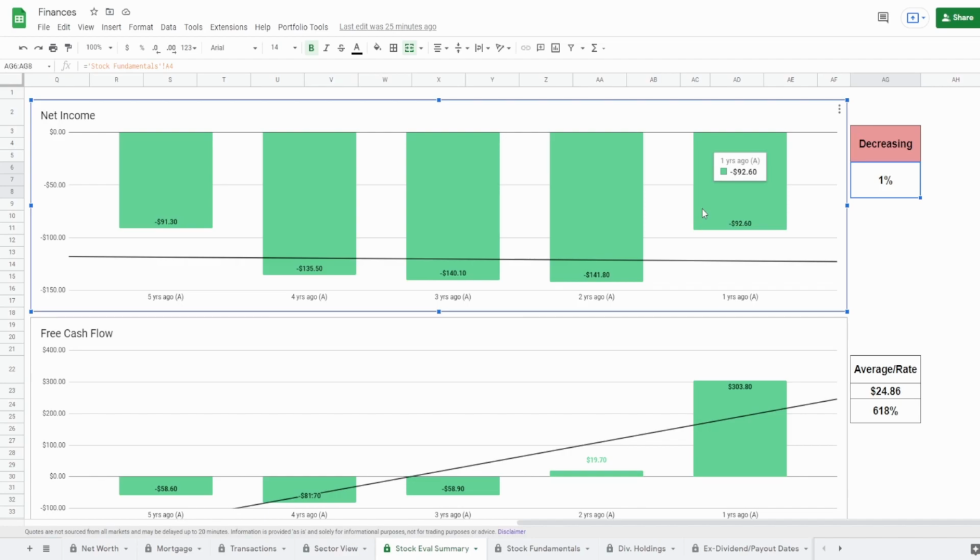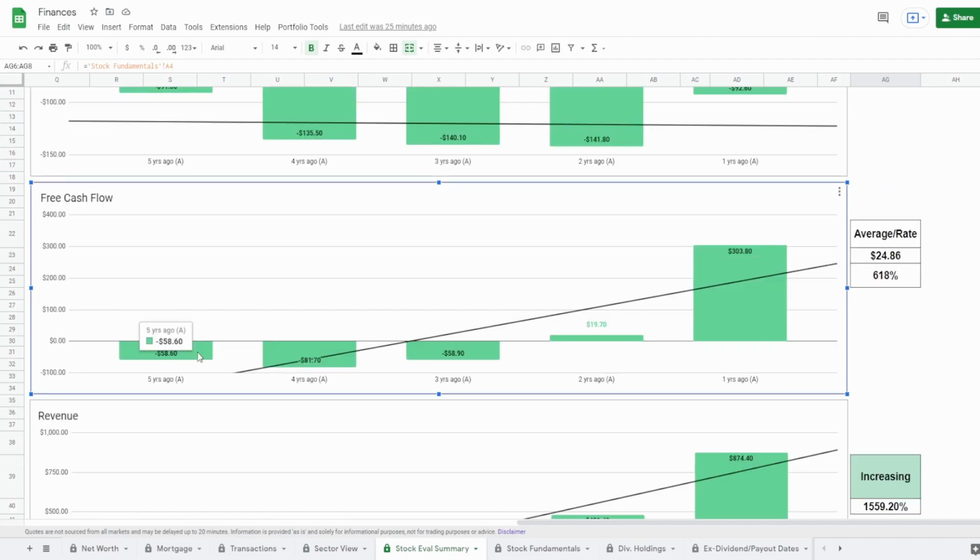Does this mean that they will not be positive in the future when it comes to their net income? Not necessarily, right? But just looking at the past, to me, you definitely need some kind of indicator that they will have a positive income into the future. And right now, you clearly don't have that. Now let's move on to the free cash flow. Cash from operations less your capital expenditures. This is the lifeblood of the company.